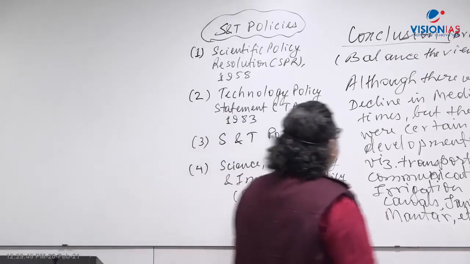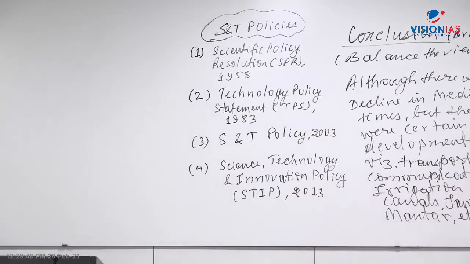These are the 4 major policies which I have mentioned in the classroom. Policies have been brought by the Department of Science and Technology, DST, under the Ministry of Science and Technology.